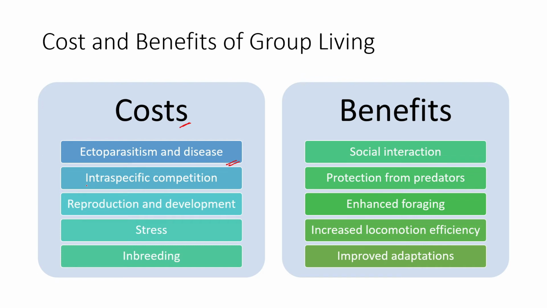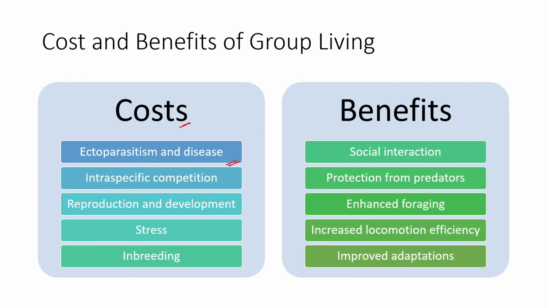Then it is prone to intraspecific competition. As I mentioned, there are multiple sorts of conflicts that happen within a particular group, and there is shared cost of reproduction because there is only a restricted sex ratio, which might be lower or upper. In that situation, all the individuals will try to get together to reproduce with the available females, and all the individuals born out of that female will also struggle within that group. So that is one situation that happens in reproduction and development of the individuals.